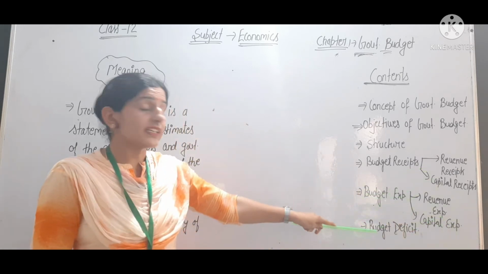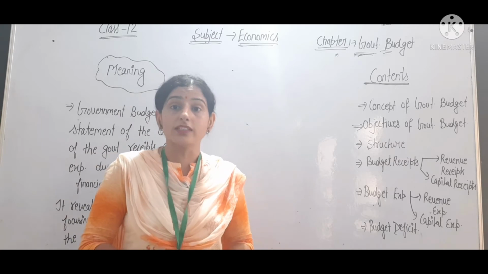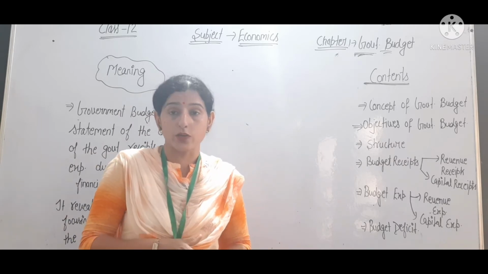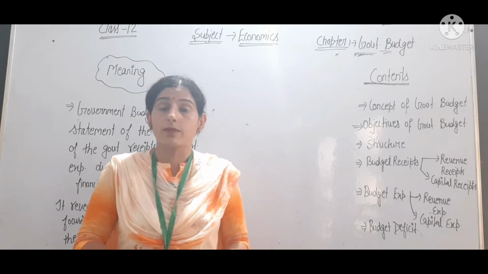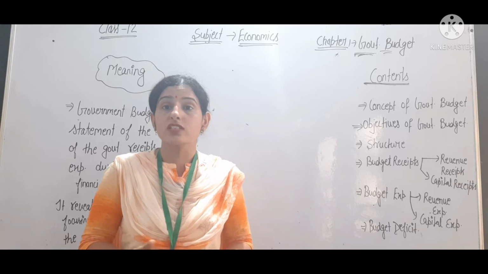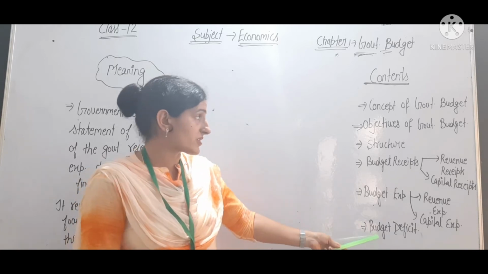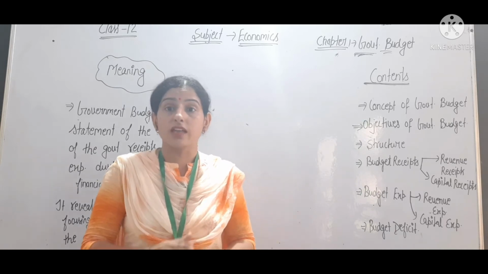Then we have budget deficit. Budget deficit means when government expenditure is more compared to government revenue. So there is budget deficit, budget का घाटा होता है जब government का जो revenue है वो कम है, income कम हो रही है and expenditure ज़्यादा हो रहा है. So that is budget deficit. All these topics we will discuss in this chapter step by step.